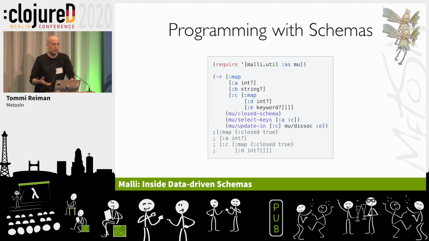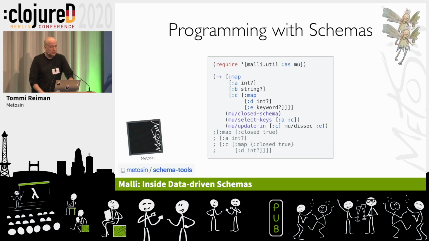And what we get back is a schema AST. It's a valid schema again. And as you can see, it's closed recursively. And this is actually old stuff also. We built the same into schema-tools in 2014, and we've been using this technique for quite some time, but it's nice to get it in here also.